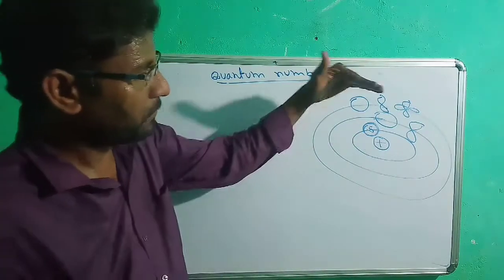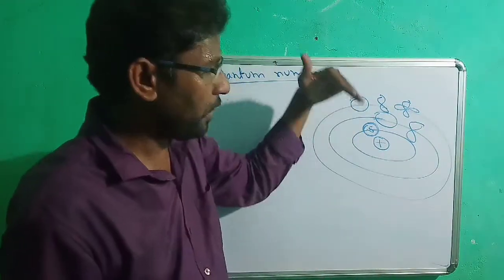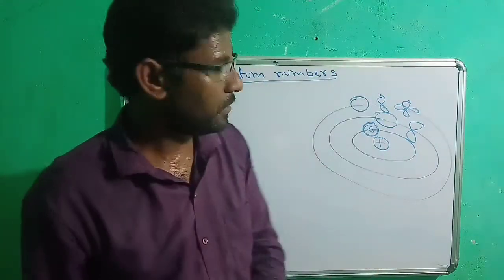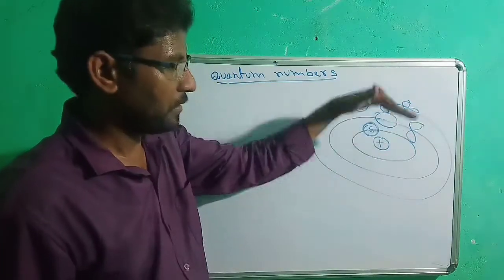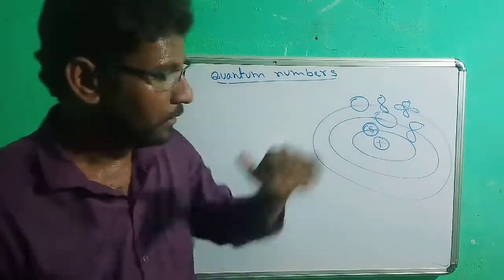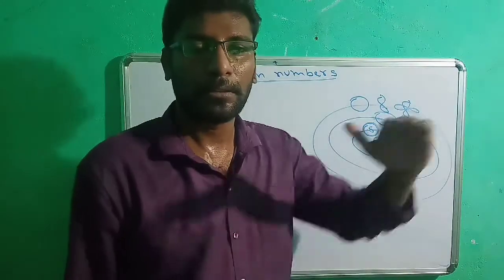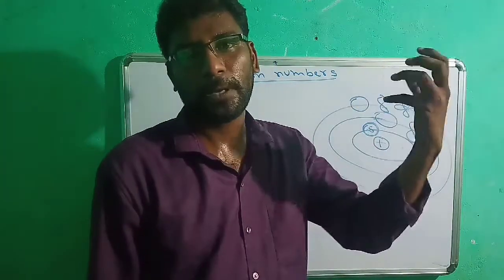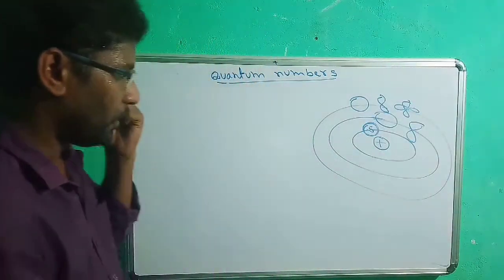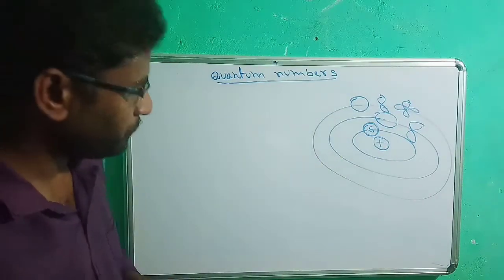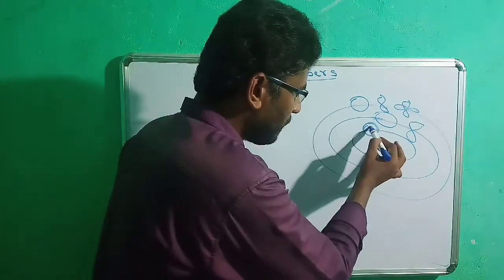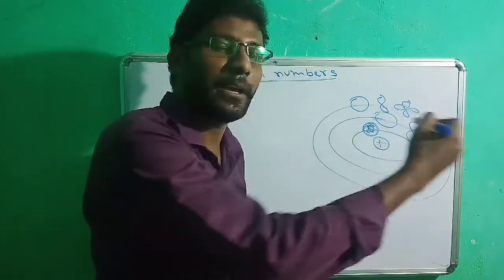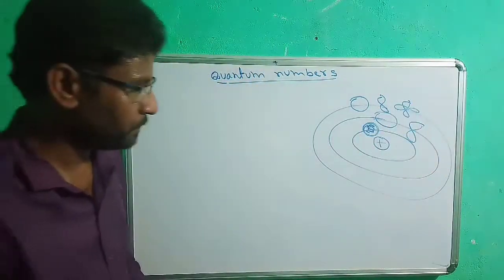So with the increase of shell number, the number of subshells also increases. The first shell contains S, the second shell contains S and P, the third shell contains S, P, D, the fourth one must be S, P, D, F, like that. Now this is the picture of an atom where the electron density will be higher. This region we call an orbital or a subshell.